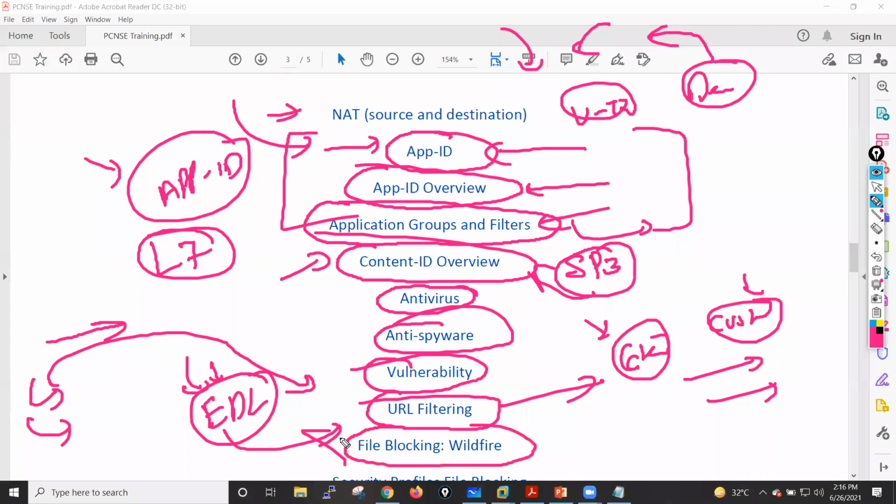After that, I'll move towards file blocking, where we will see how we can control the uploading and downloading of files. Then I will also explain what WildFire is and how it operates. WildFire generally protects us from real-time attacks, guys. How we can configure it, all these things we will see in WildFire.